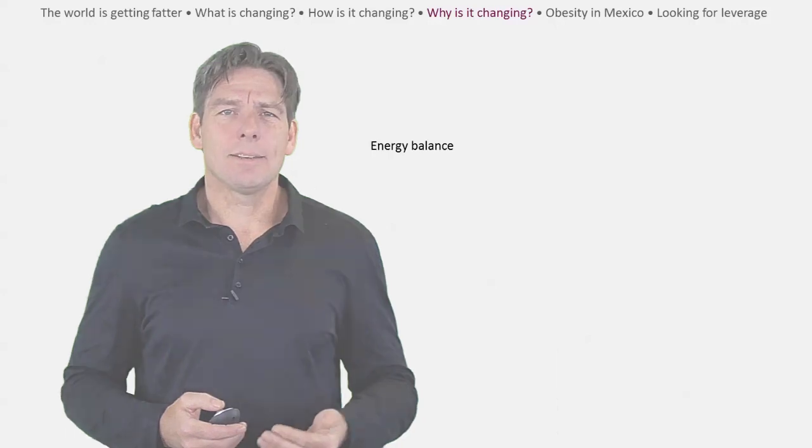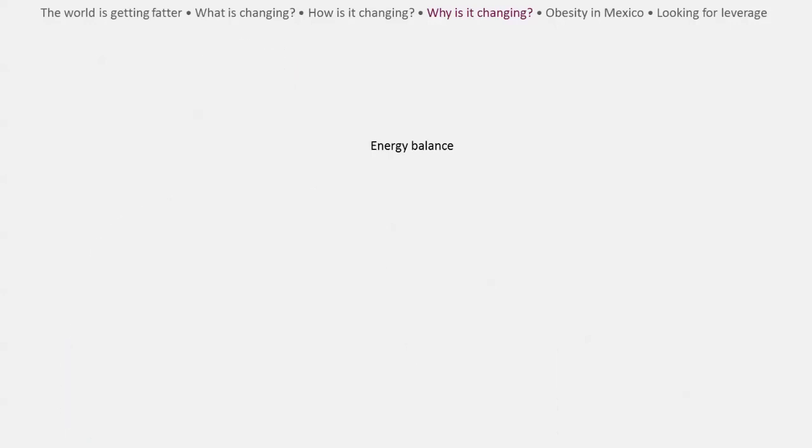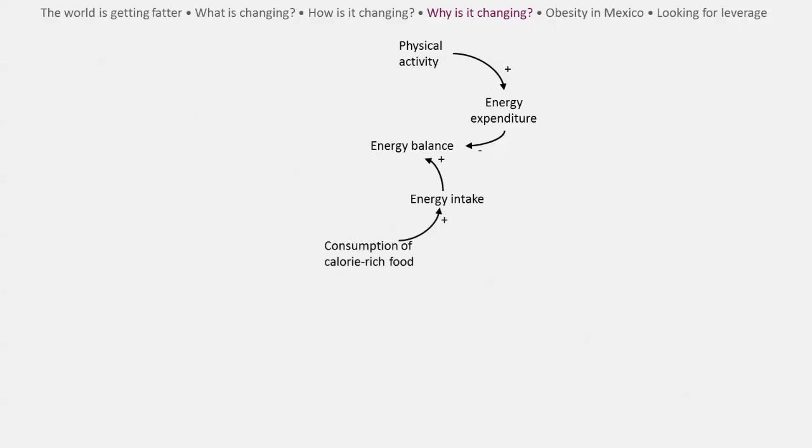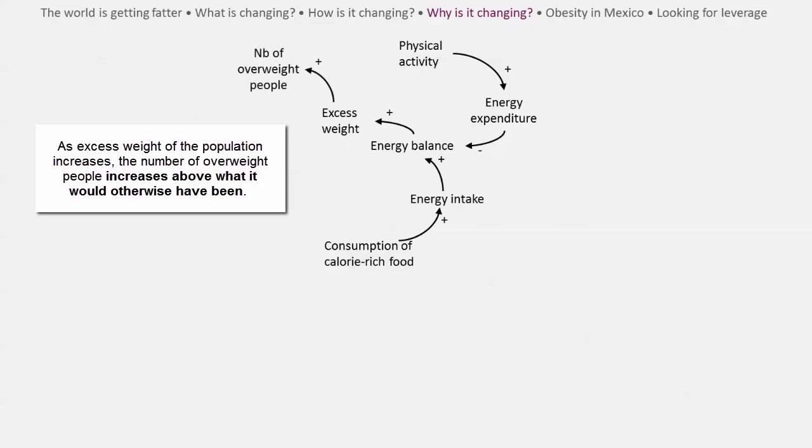Let's start. What is the cause of an increase in energy balance? Based on our operational thinking, it's an increase in energy intake or a decrease in energy expenditure. And what causes these two variables to change? Well, a fall in physical activity has a negative effect on energy expenditure, all other things being equal, and an increase in the consumption of calorie-rich food positively affects energy intake. An increase in energy balance then positively affects average weight, which in turn positively affects the number of overweight people in a population.